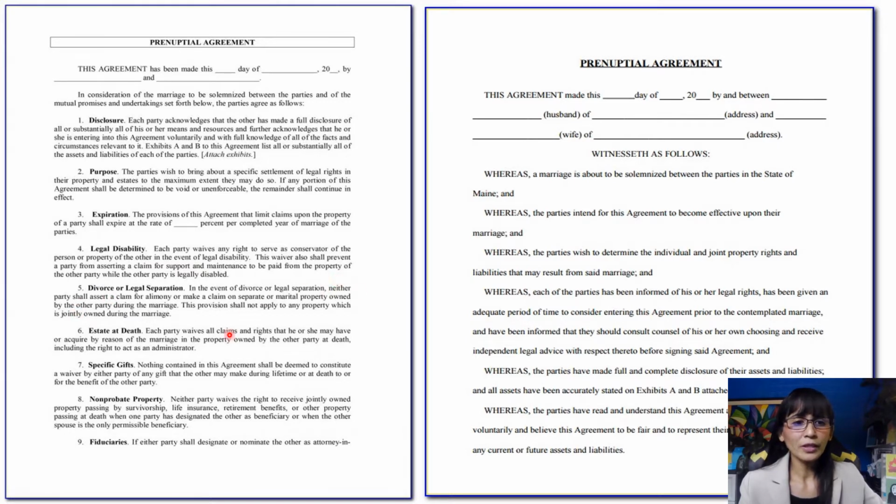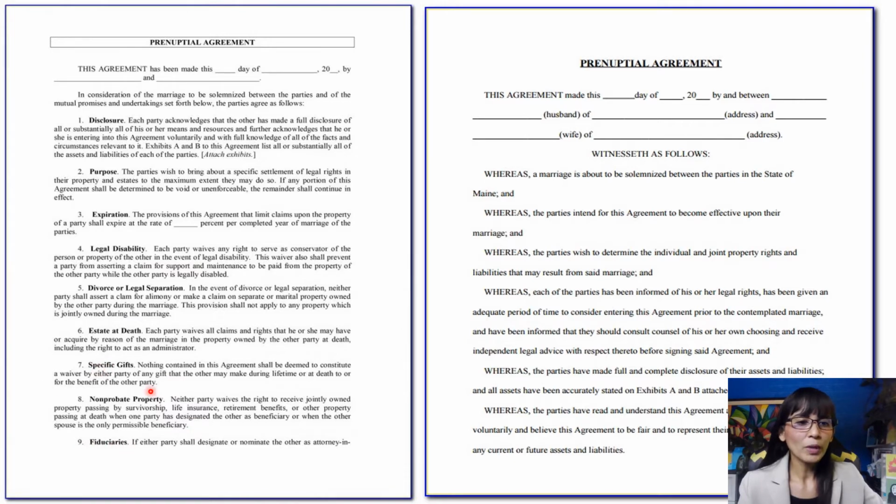Now, they can also stipulate the estate at death: what happens to the estate of one spouse if he or she dies, who shall claim legal rights to the estate, and who shall become the administrator. So it's also noted here the specific gifts, whether or not each of the parties will waive whatever gifts they may give to each other during their lifetime or at death, which benefits the other party.